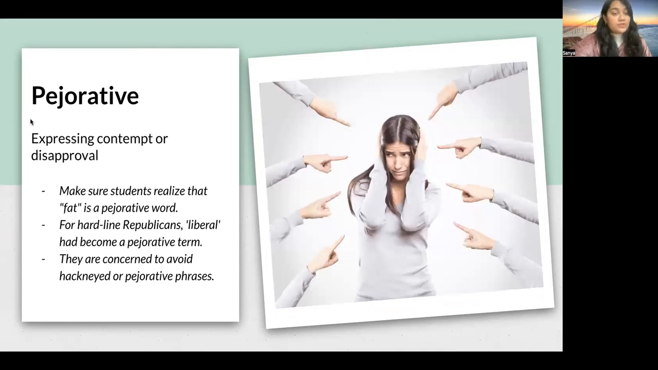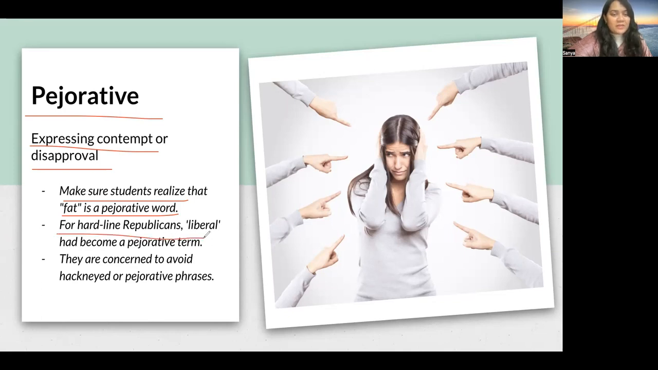Pejorative. Now, pejorative means expressing contempt or disapproval. If you are not agreeing to something or you are disapproving strongly, you are being pejorative, right? Make sure students realize that fat is a pejorative word. That means fat is something we disapprove of, right? I don't know why they're talking about that, but that's not a fair thing, right? We don't really have to tell people that fat is a pejorative word. Like, it's okay. I accept the word.